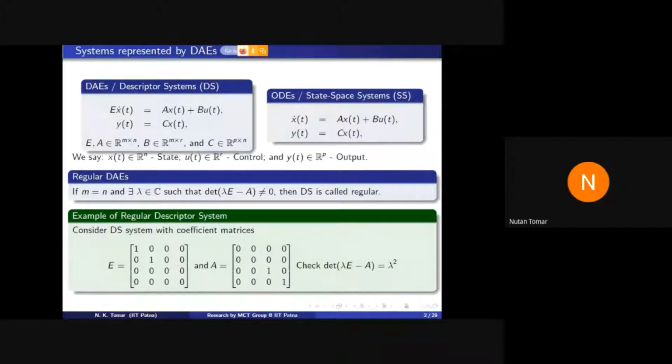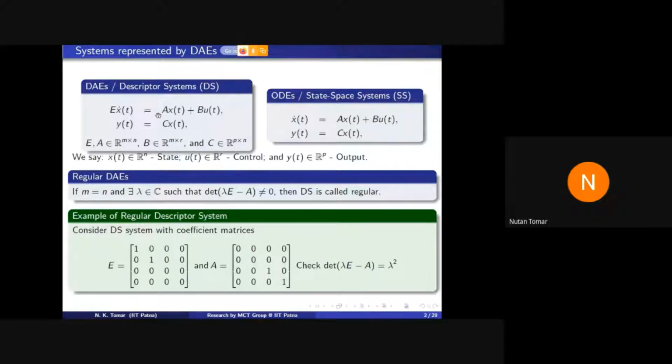And this system of DAEs, with or without the output equation y is equal to Cx, is called in control literature a descriptor system. In short, I will refer to it as DS in coming slides. The reason behind the name descriptor is that DAEs express the underlying situation more naturally. I will focus on this statement when I give some examples.